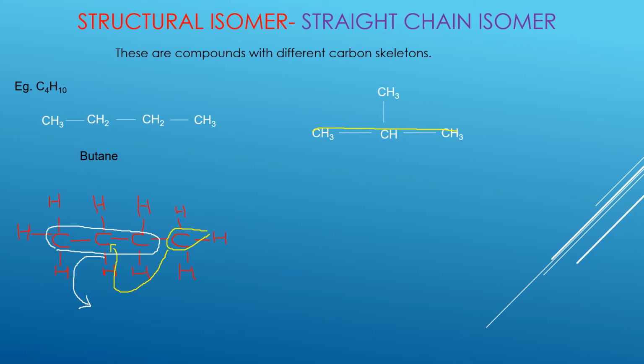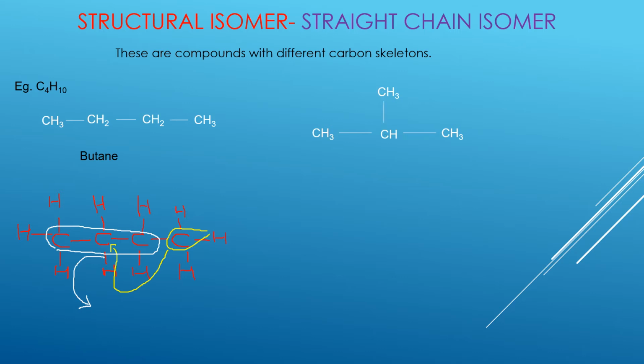Another possibility is I can start from this carbon here and keep going. You can turn direction, but make sure you are going in one direction only until I come to the last carbon, which is this one here. Again you can see that I am covering 3 carbons in my parent chain. Another possibility is from this carbon at the end, keep going and go up. You can see I'm still having 3 carbons. Whichever direction you go, you must make sure you have the largest number of carbon atoms in the chain. That is your parent chain.